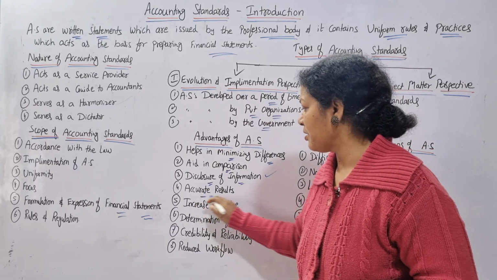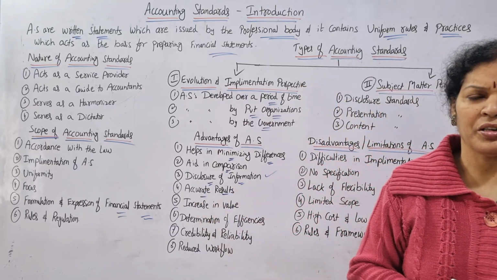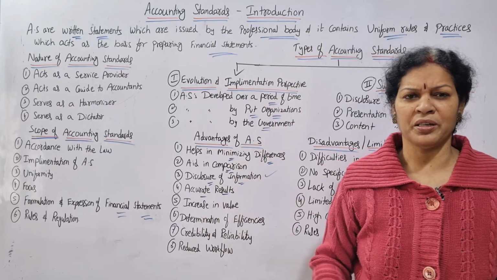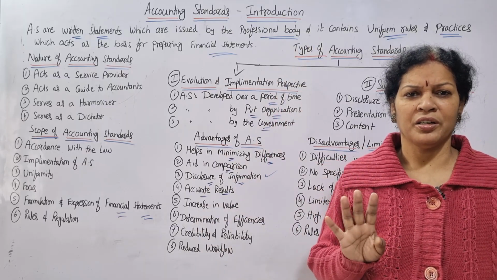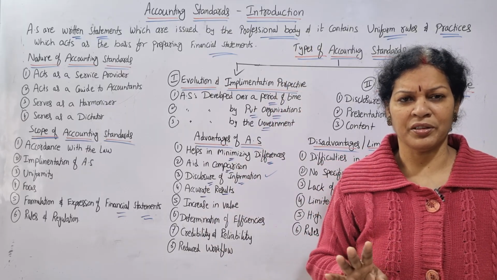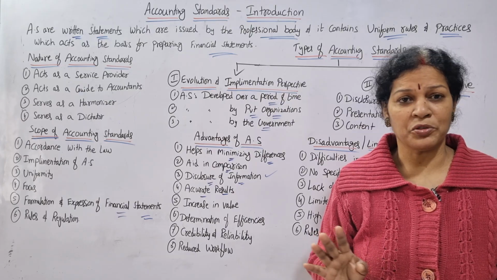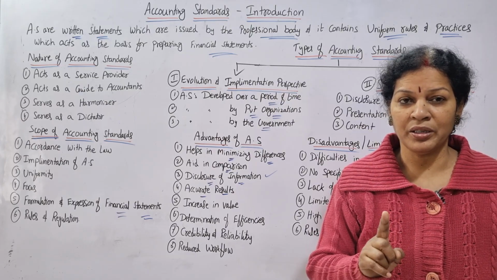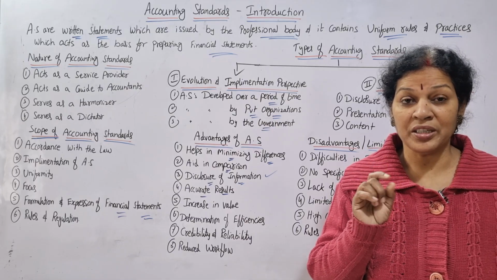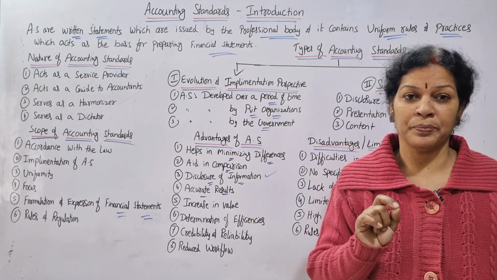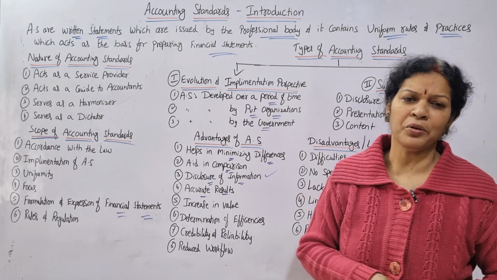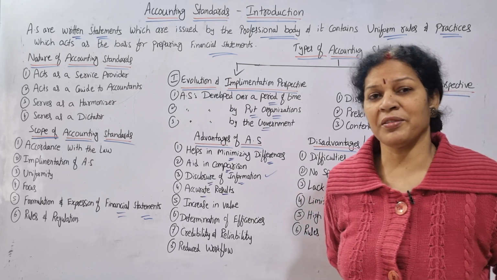Next, accurate results. Results also you will get accurately. Somebody is following some other method, another one is following another method. No differences or confusions in different methods. Only one method, that is accounting standard method, we are following. So whatever results you get, that is accurate, following the same method. Accurate results you'll get.